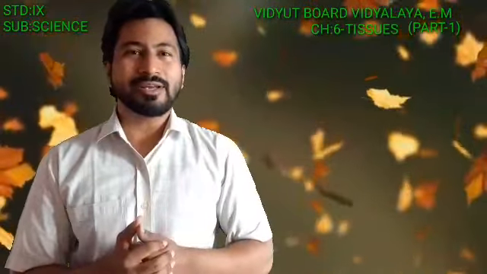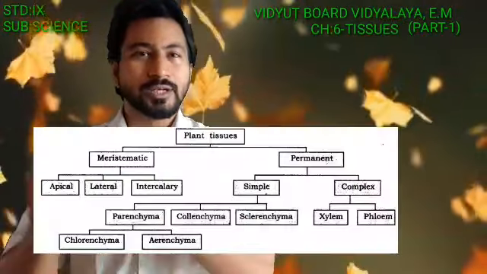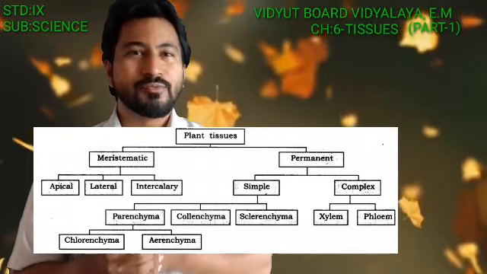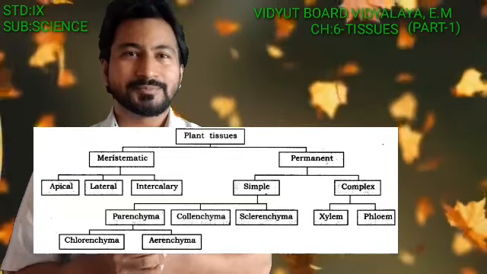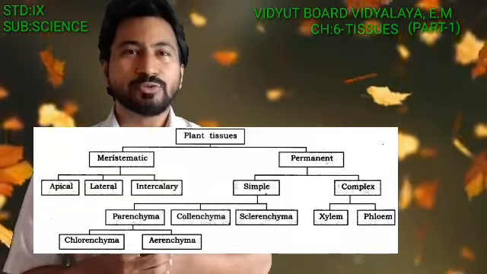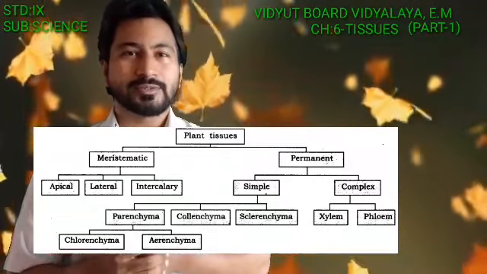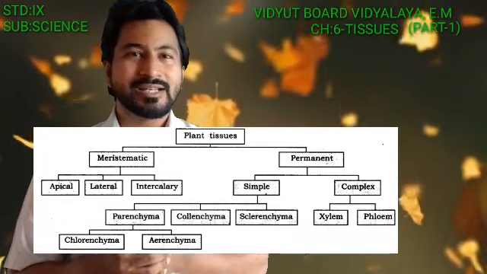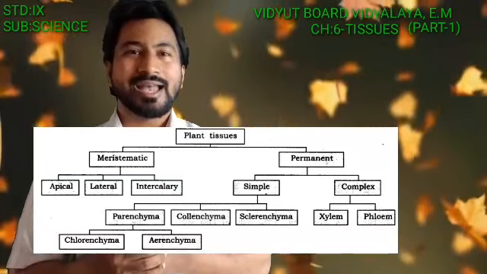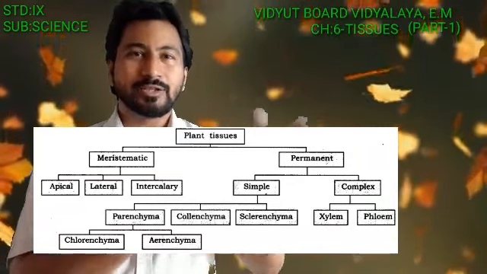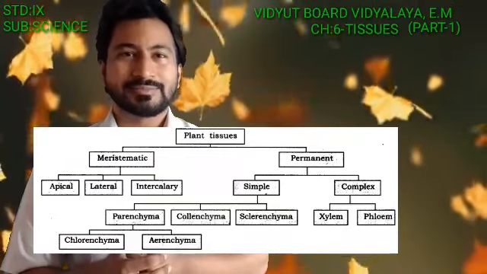So that's all we have in relation to the plant tissues. Right from the meristematic tissue with the apical meristem, the intercalary meristem, and the lateral meristem. Then we went on into the permanent tissue, where we did the simple and the complex one. The simple permanent tissue having the parenchyma, the collenchyma, and the sclerenchyma. And last but not the least, the complex permanent tissue having the xylem and the phloem content.